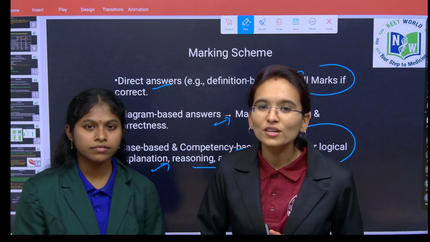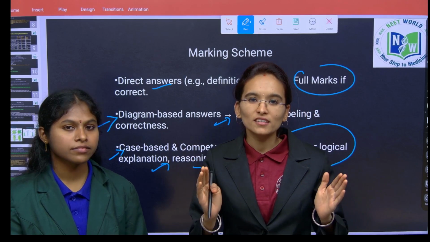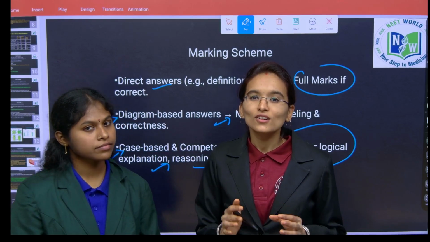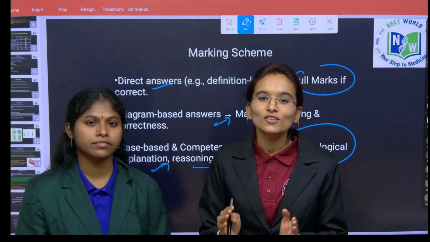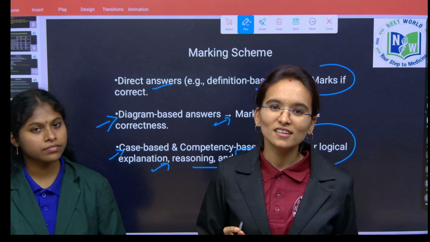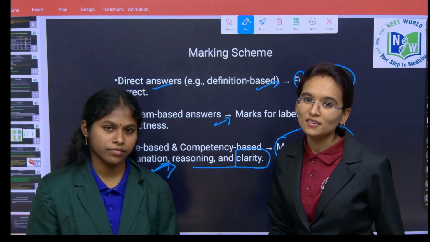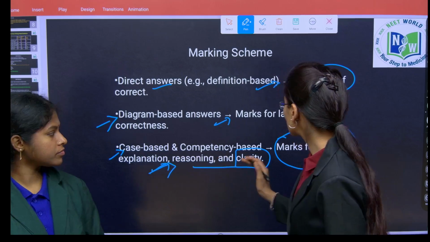In case study questions, first you read the paragraph or concept given in your paper. After reading, your explanation should be crystal clear, include some logical thinking, and be clearly written. Keeping these in mind, you can score full marks here.